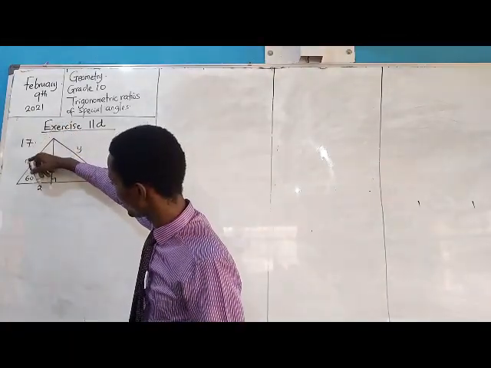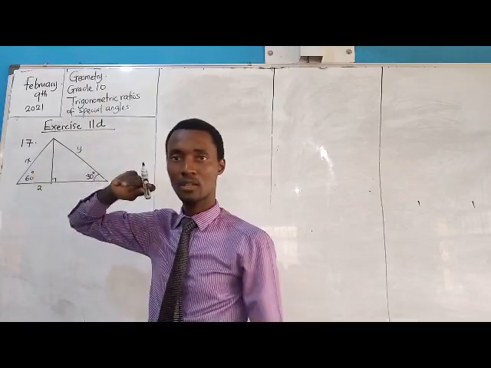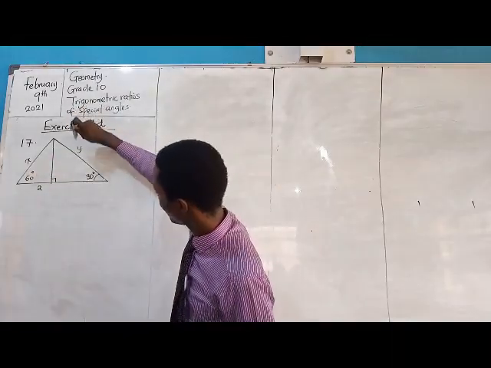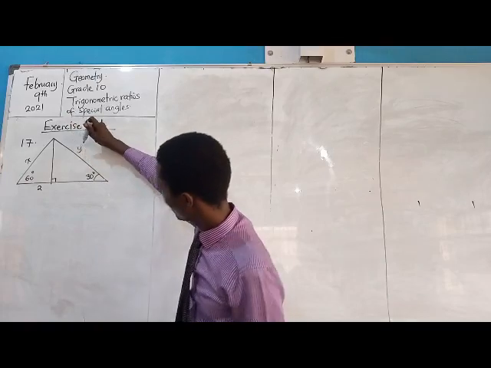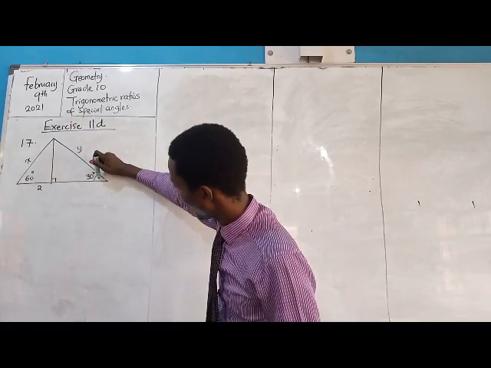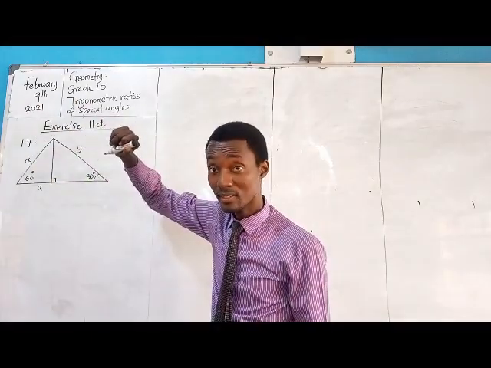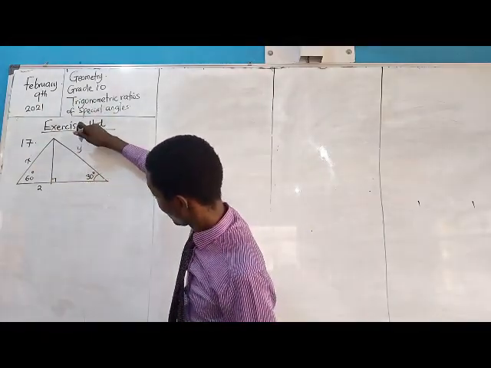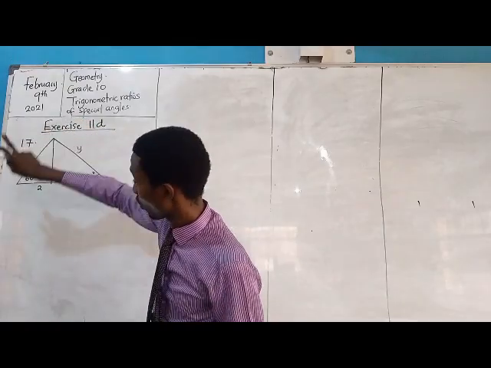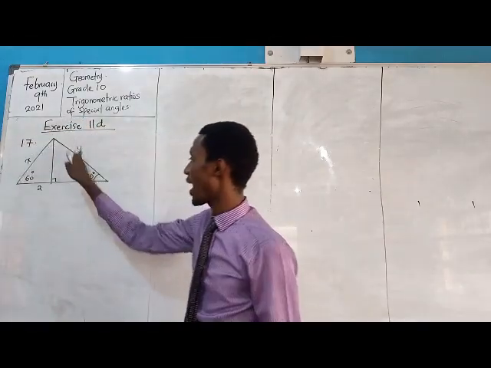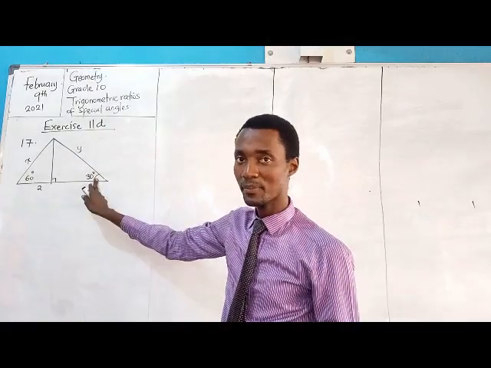X is related to this and it's related to this. That can work. Now, look at Y. It's this, this, and what else? And this. This, and this. So once you get X, we can find Y by relating X, Y, and what? 30 degrees.